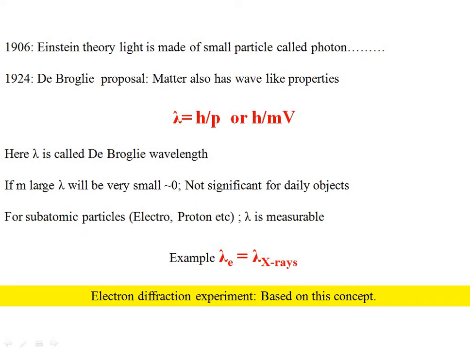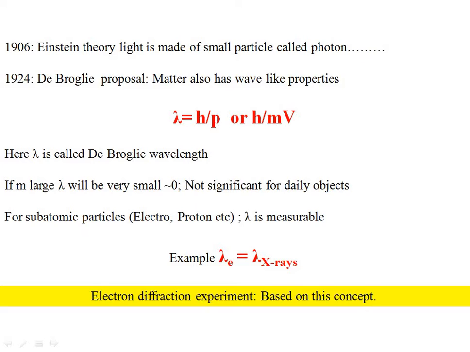So it can be seen that light has dual character: both wave property as well as particle property. There are some phenomena of light, like diffraction and interference. These phenomena can be described by using the wave property of light. On the other hand, phenomena like the photoelectric effect can be described by using the particle nature of light.